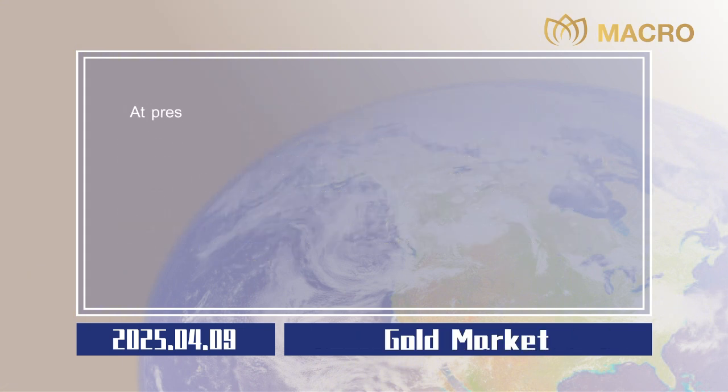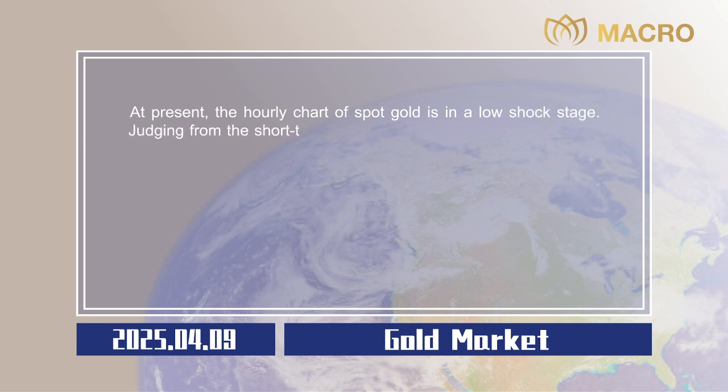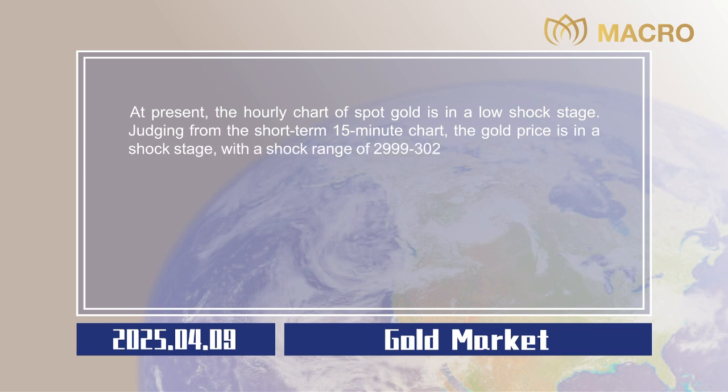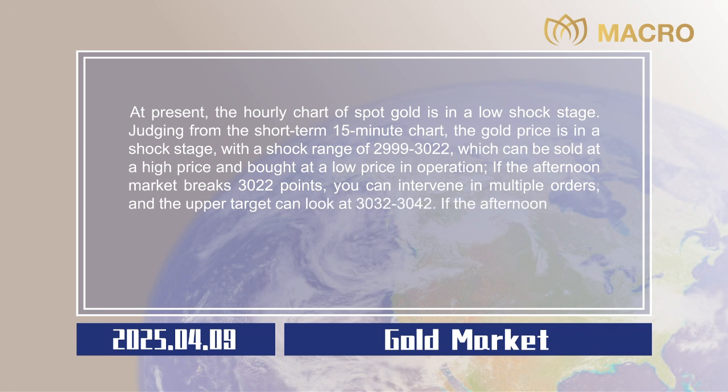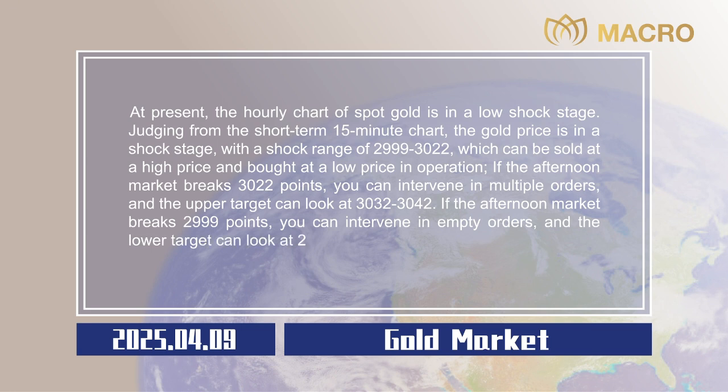Gold market. At present, the hourly chart of spot gold is in a low shock stage. Judging from the short-term 15-minute chart, the gold price is in a shock stage, with a shock range of 2,999 to 3,022, which can be sold at a high price and bought at a low price in operation. If the afternoon market breaks 3,022 points, you can intervene in multiple orders, and the upper target can look at 3,032 to 3,042. If the afternoon market breaks 2,999 points, you can intervene in empty orders, and the lower target can look at 2,989 to 2,979. Stop losses are all $5.